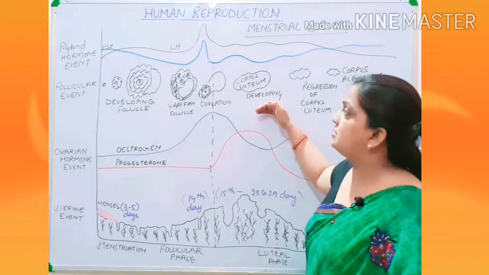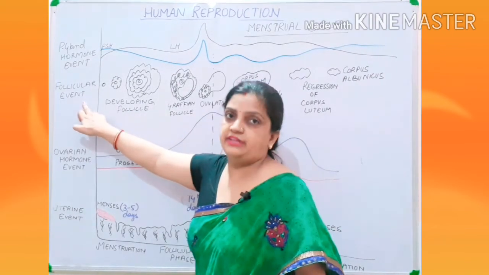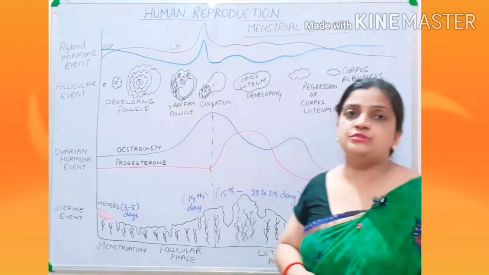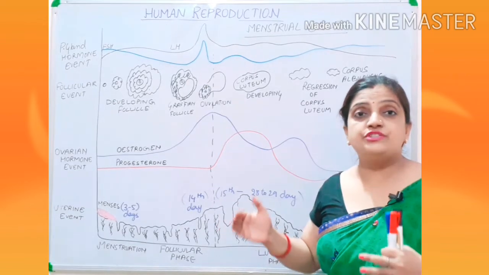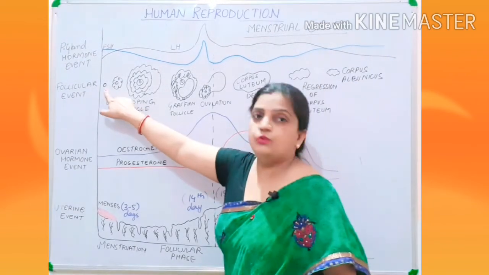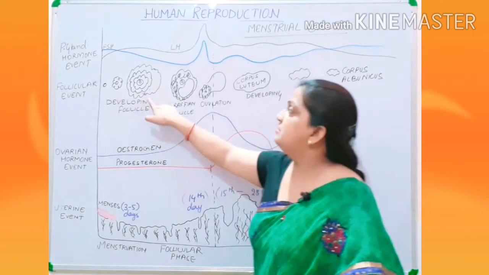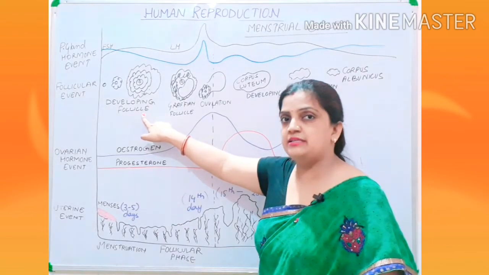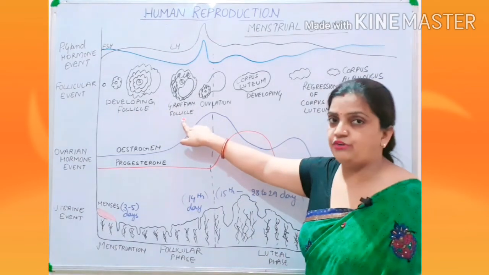Now children, on the third segment you can see that I have mentioned follicular event. Now during the follicular event we will be trying to understand the development of the follicles, which we have discussed a lot before, that this is your primordial follicle, then your primary follicle, then your developing follicles changing into secondary follicle, tertiary follicle, then changing into Graafian follicle.